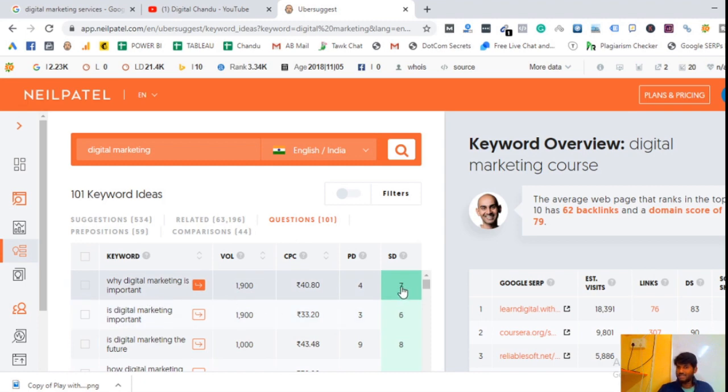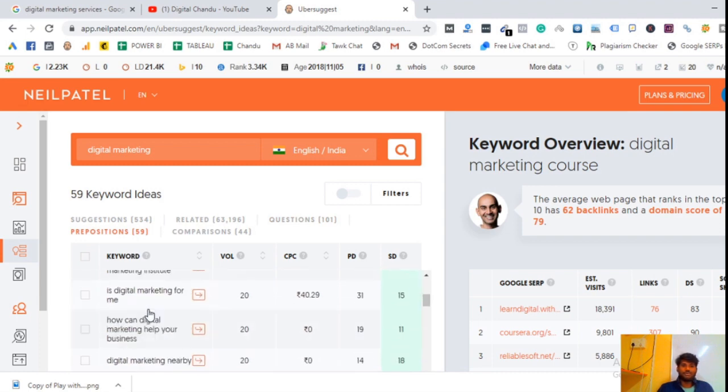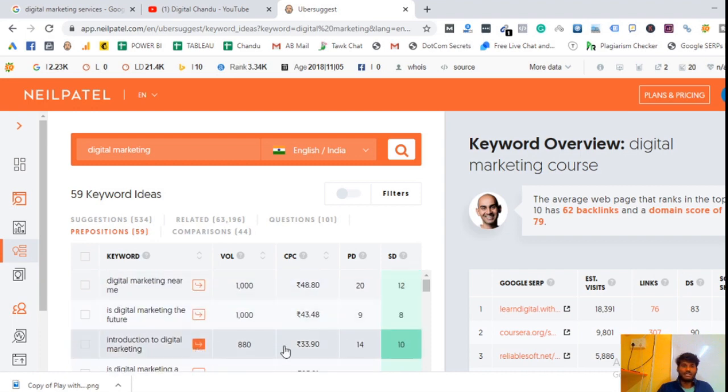Why? Because here you can see SEO difficulty is only 7 out of 100, 6 out of 100, but search volume is 1900, 2000. Whenever you do SEO for this particular keyword, within 1 or 2 months, definitely you can get at least 1000 traffic to your website, to your particular URL. And prepositions, like digital marketing near me, is digital marketing the future, this type of questions are available here with complete stats.